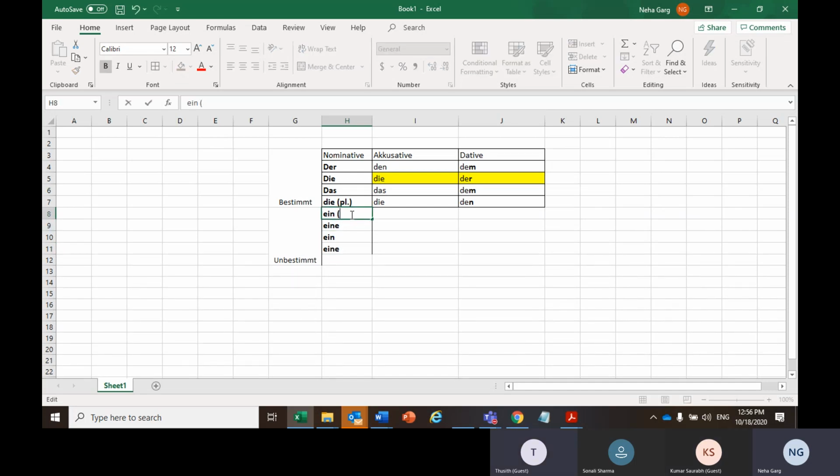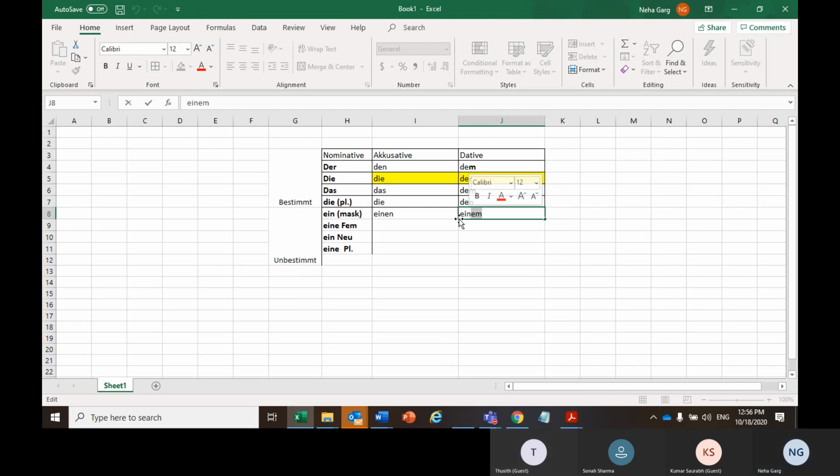So ein will be for masculine, eine for feminine, ein for neutral, and then eine for plural. So this ein would change to einen in accusative and einem in dative.